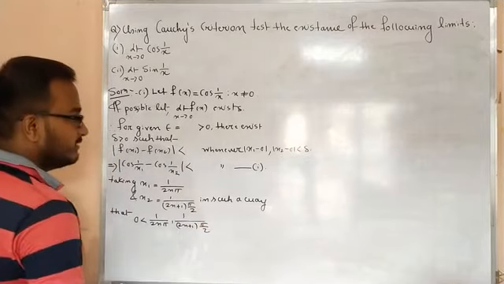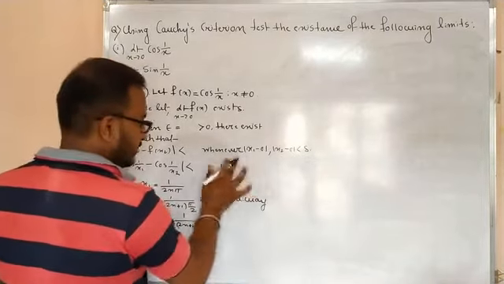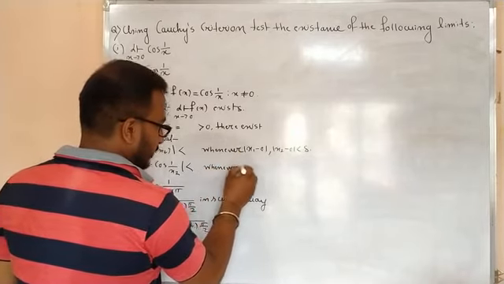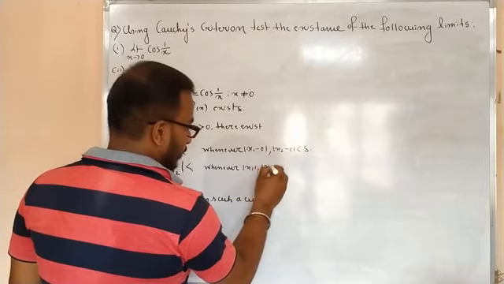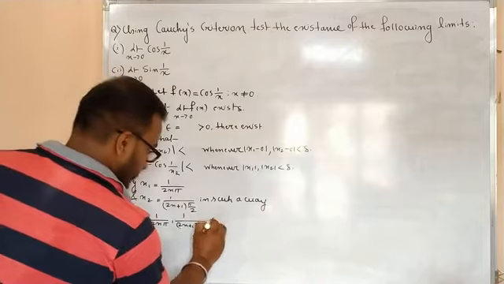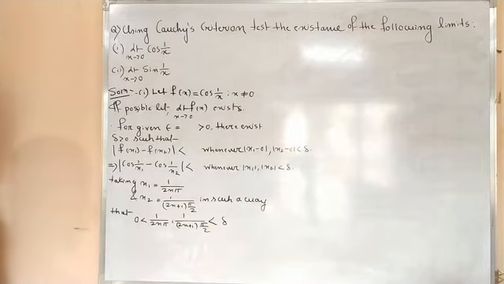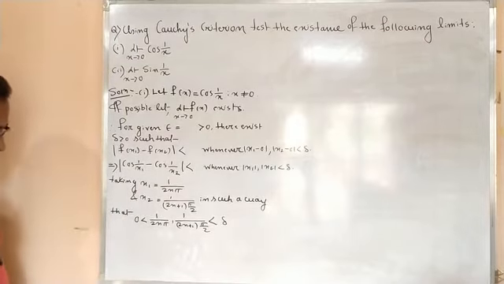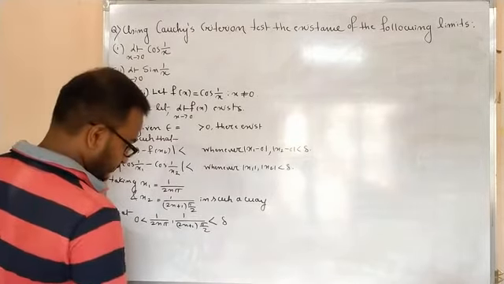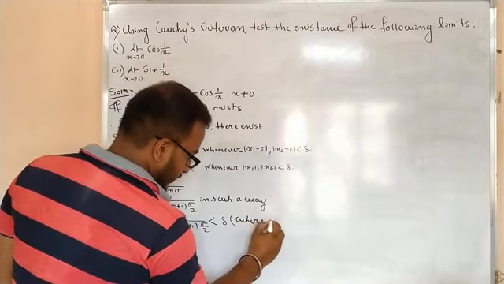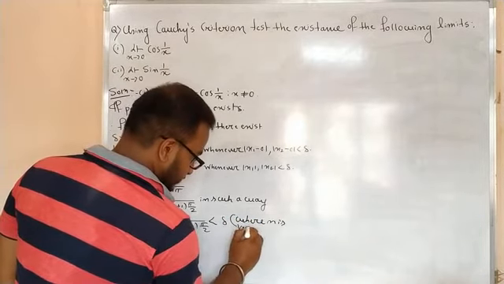The modulus will be there. You can write whenever |x1| and |x2| are less than delta, so this must satisfy. Taking this in such a way, where n is very large.